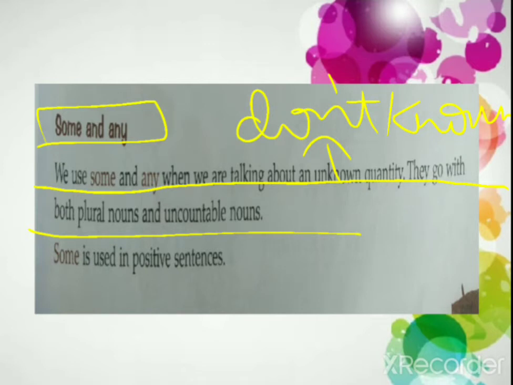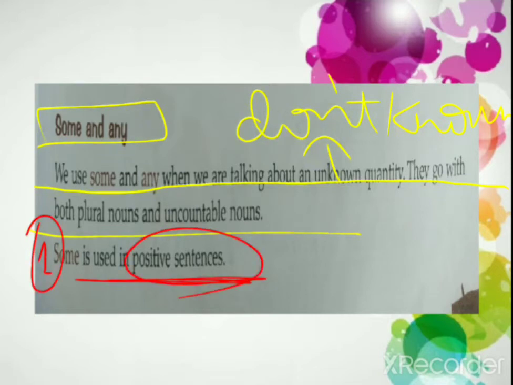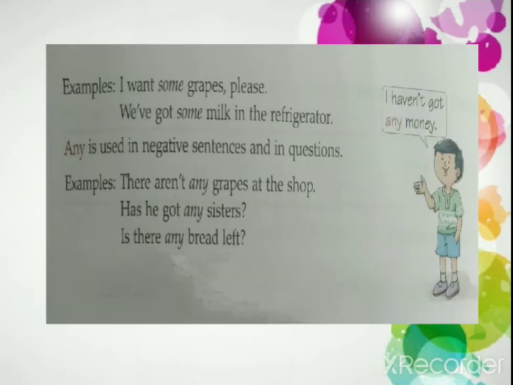Okay, so first one is: some is used in positive sentences. So students, in positive sentences, see the examples. Turn the page, all of you, page number 38. See, I want some grapes, please. I want some milk. So some grapes, countable; some milk, uncountable; and it is a positive sentence. Positive sentence कब होता है? जब आपके sentence में not नहीं होता है, right? So ये positive sentence हुआ.